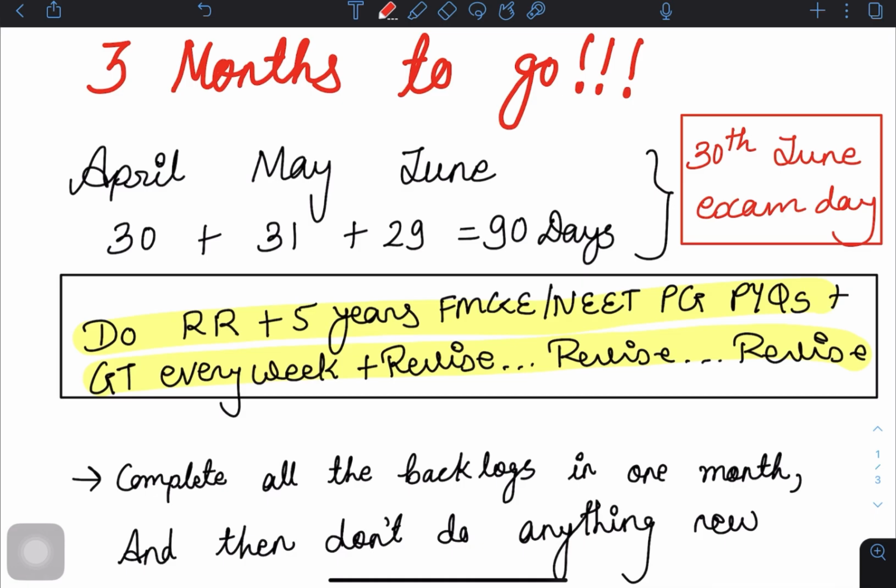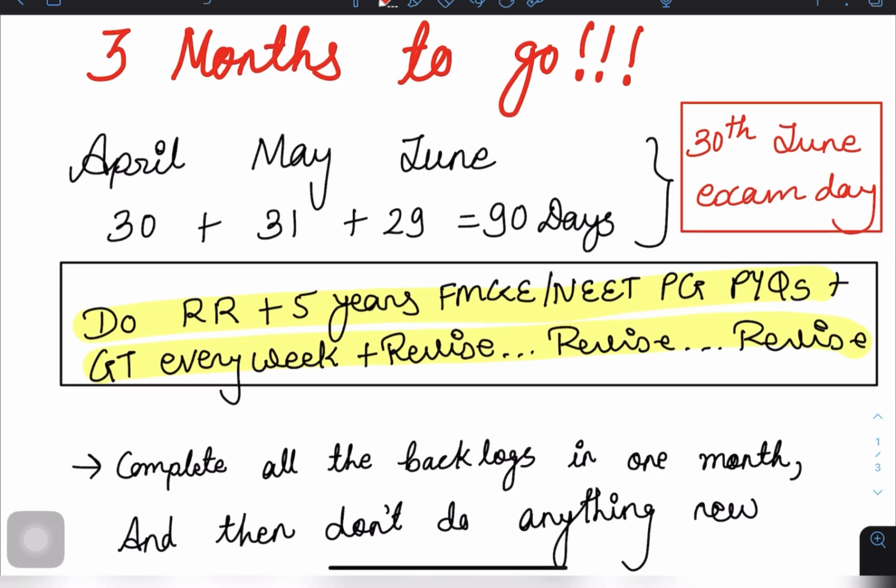But I can give you a rough idea of what exactly you have to do in these last 3 months. See guys, we have only 90 days, because we cannot count the 30th of June, since on 30th June you have your exam. You are not going to study on that day, of course. So let's count from the 1st of April itself. Actually, I was about to give you a 100-day schedule, but I couldn't make it. I'm really sorry for that. So here I am with the 90-day schedule. Let's count from the 1st of April: 30 days in April, 31 days in May and 29 days in June.